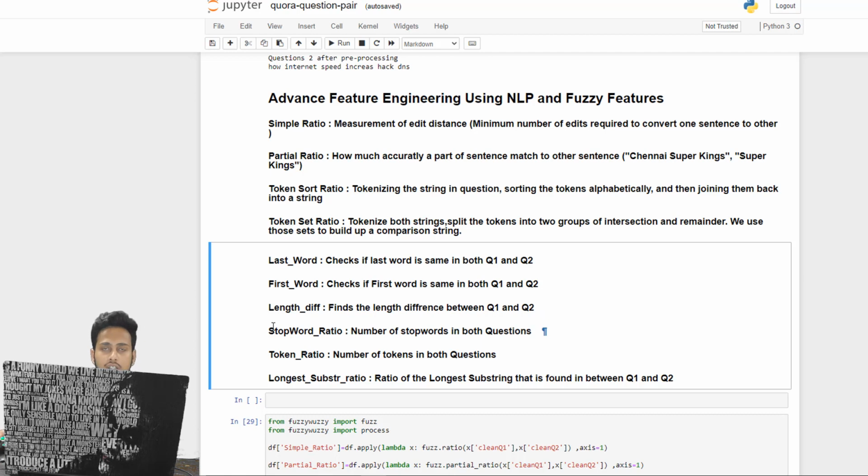And then stop word ratio. Remember the stop words that we removed, like the, his or. We are going to check the ratio of the total number of stop words in question one and the total number of stop words in question two. What is the ratio of both of them? That is why we are going to use stop word ratio. Then token ratio. Token ratio is the number of tokens in both question one and question two.